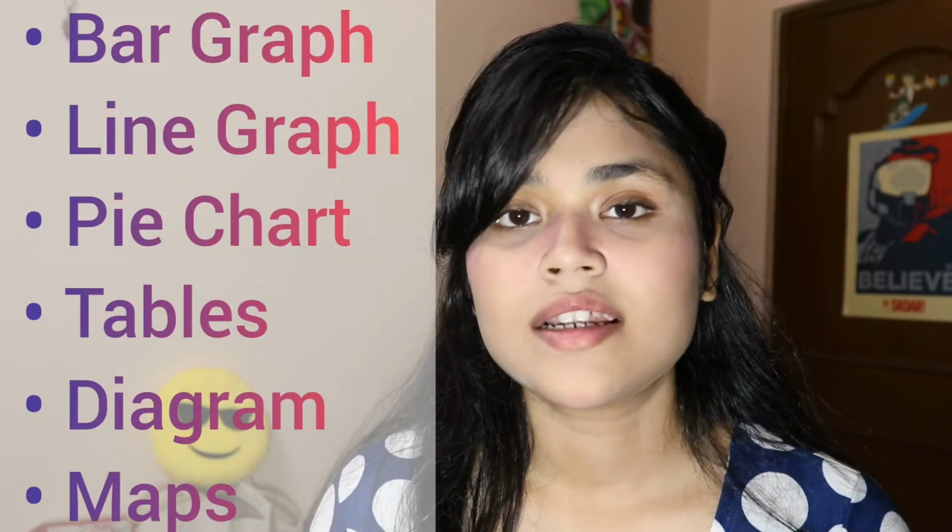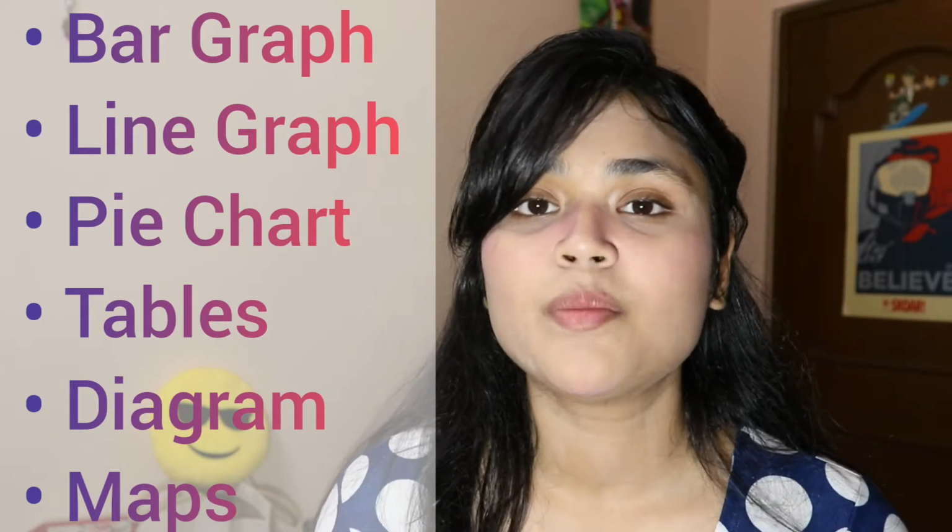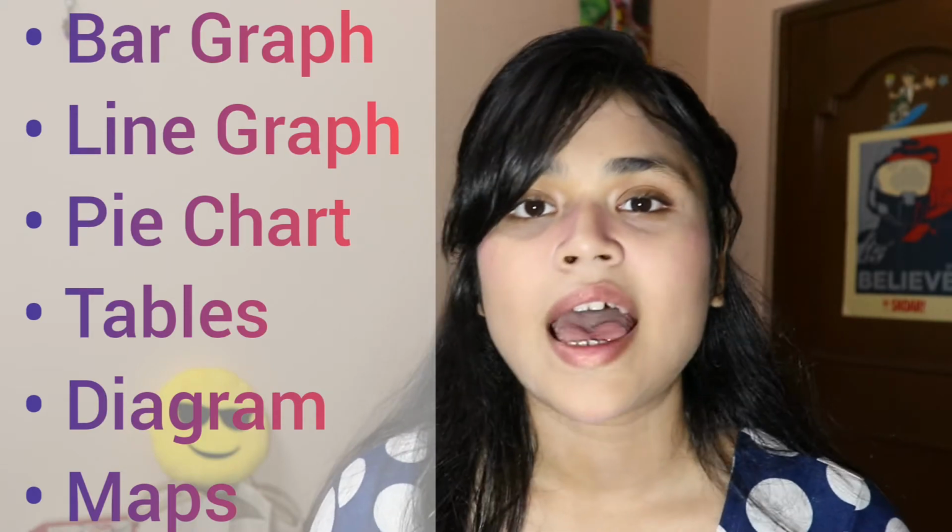In the IELTS academic exam, writing task 1 will have essays on bar charts, line graphs, pie charts, tables, diagrams or maps. In fact, they might give you mixtures of a bar chart and a line graph, and they will ask you to write an essay on that particular graph. While you are writing, you have to be very conscious that you touch upon all the points. The main things you will touch upon are the highest and the lowest point in the bar graph. When it comes to a pie chart, you should touch upon which is the biggest portion and which is the smallest portion.